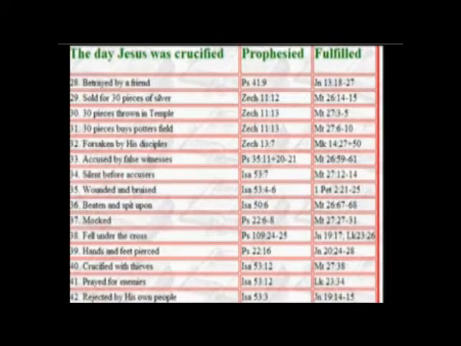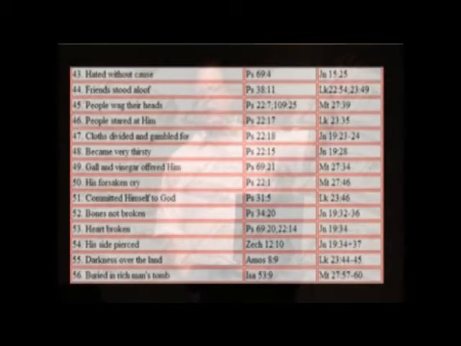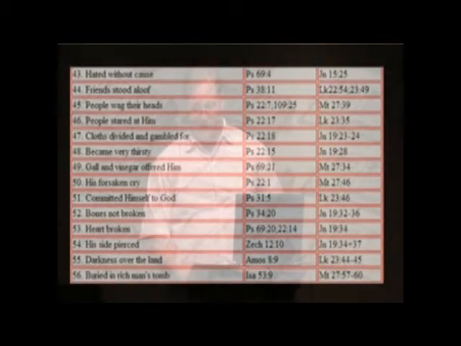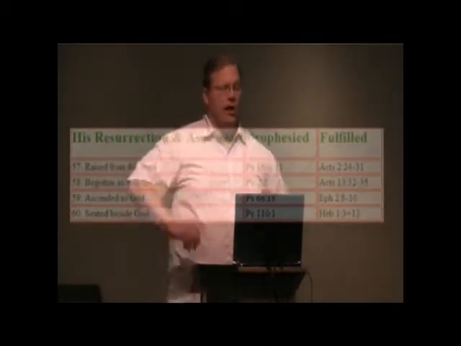This guy listed just 60 of them. We know there's about 300 that Jesus fulfilled specifically. The odds of anyone fulfilling those prophecies like Jesus did is overwhelming, so far beyond anything we could even calculate. It's not even worth talking about. But we'll show you how it looks. I'll read it off to you here in just a second. First, let's look at some of the archaeological statements from the archaeologists.